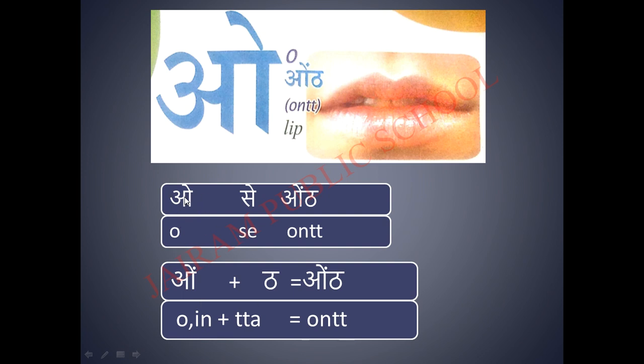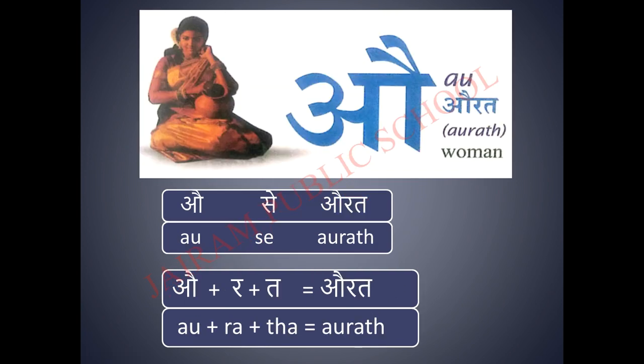This is the letter O, and if you place a dot on the letter, it becomes on. If you add ta, we will get this word ont. You should not pronounce this as on-ta. Always the last letter should be pronounced like a half letter. Ta becomes t. So what is this word? Ont. Can you understand? Okay, let's move on to the next letter.